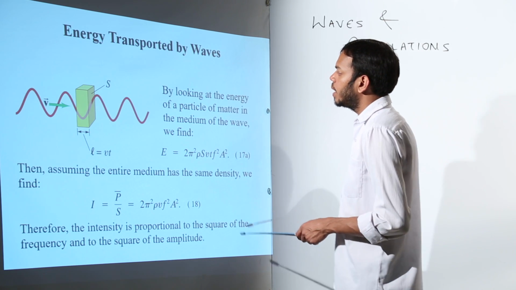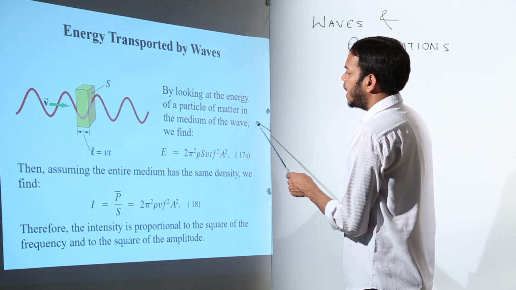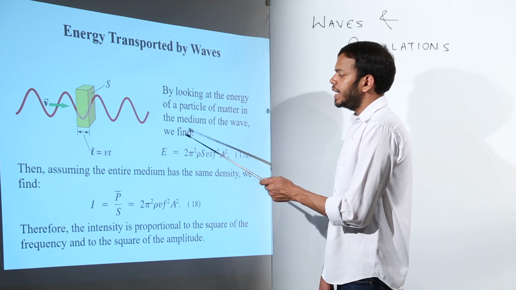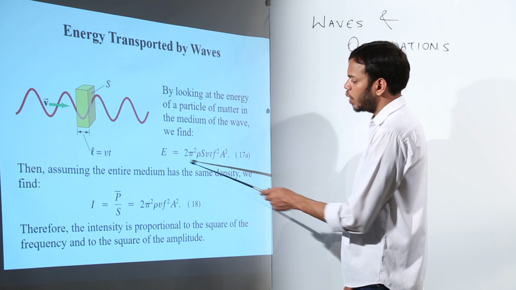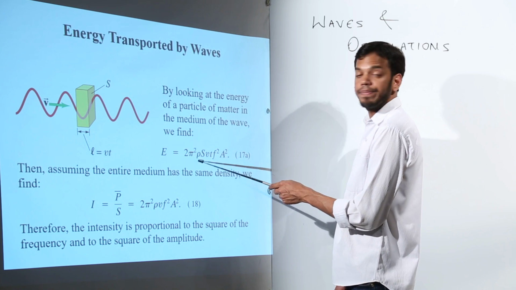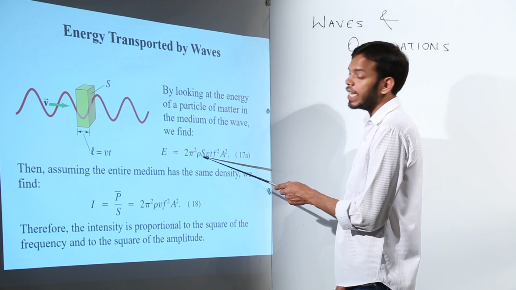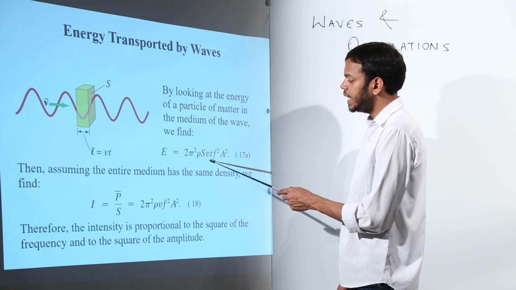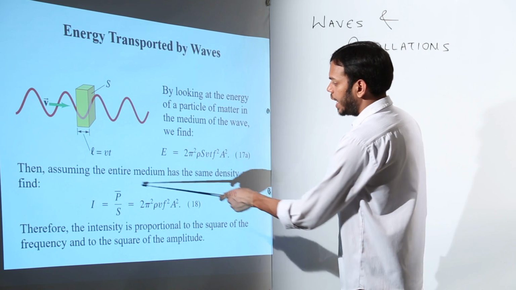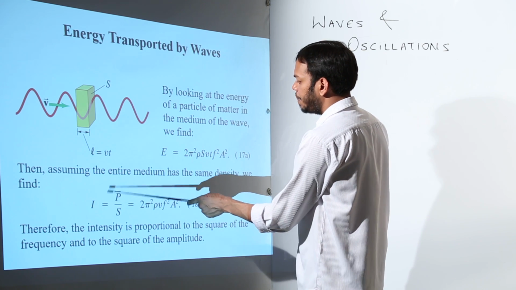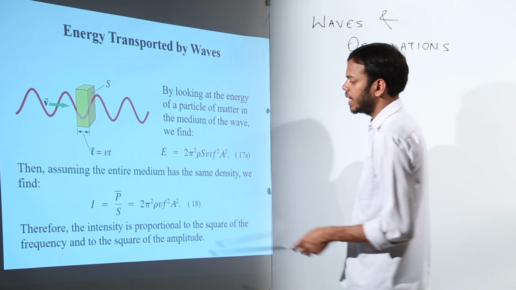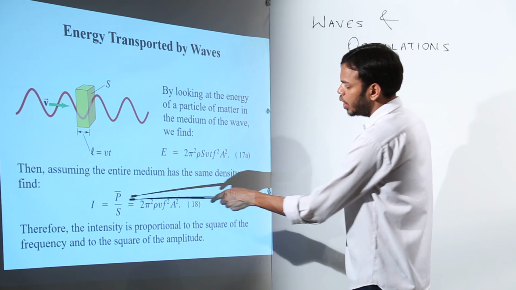Okay. By looking at the energy of a particle in the medium of the wave we find the energy formula is 2 pi square rho S v t f square A square. What are these terms? Rho is density, S is the surface through which the wave is passing, v is velocity, t is time, f is frequency and A is amplitude. And for the same density, the intensity is P power upon S, so we get this formula. Therefore, the intensity is proportional to square of